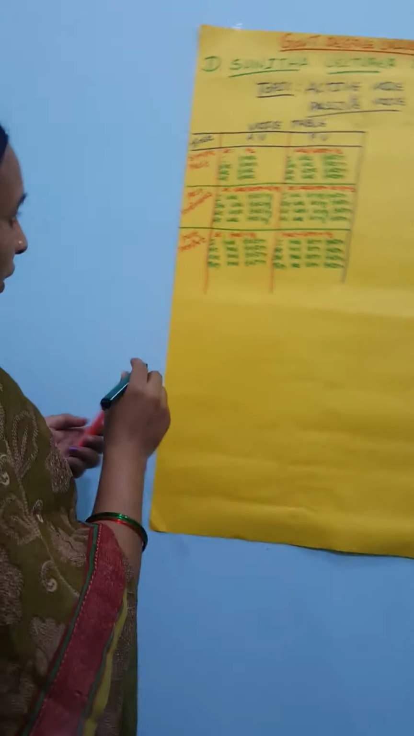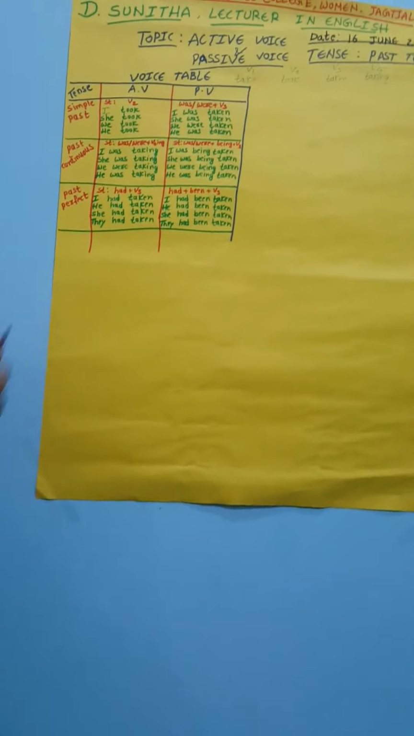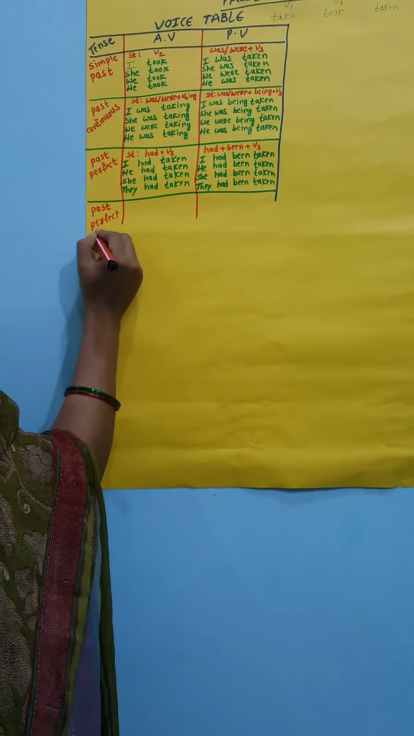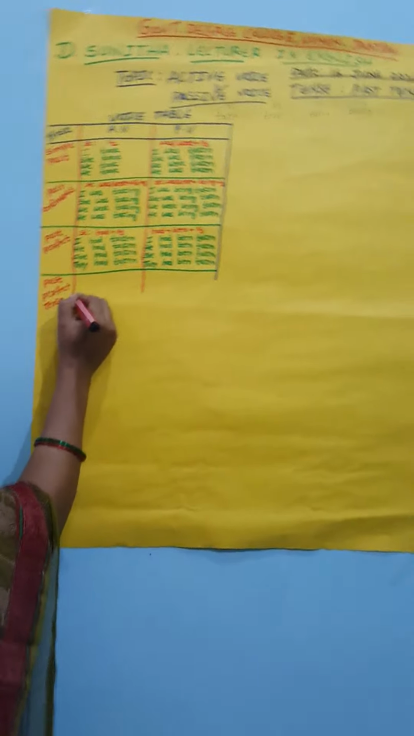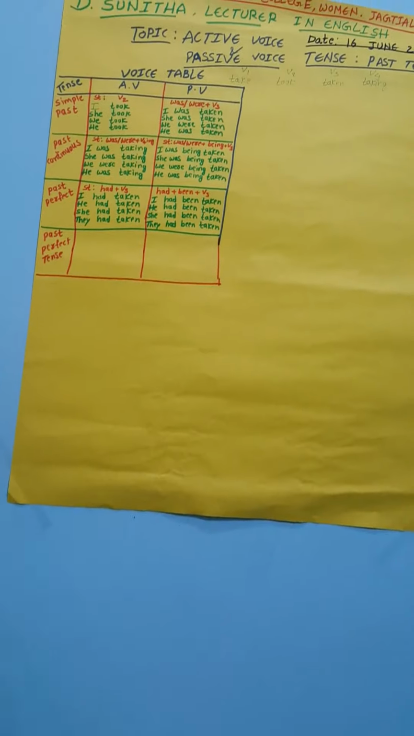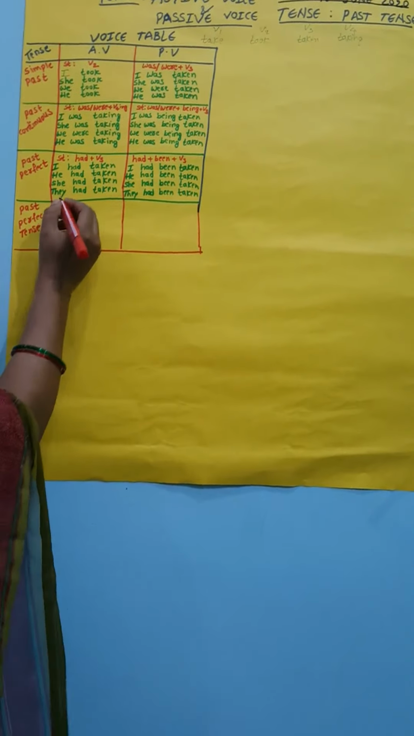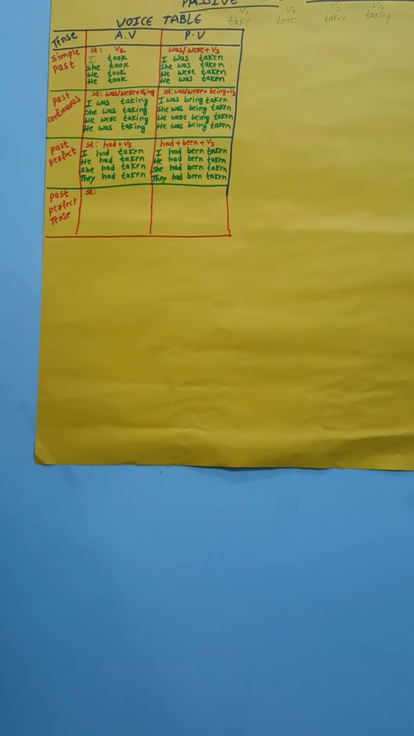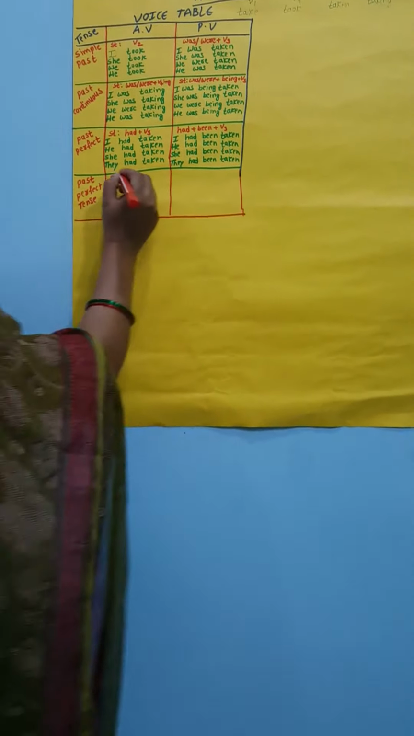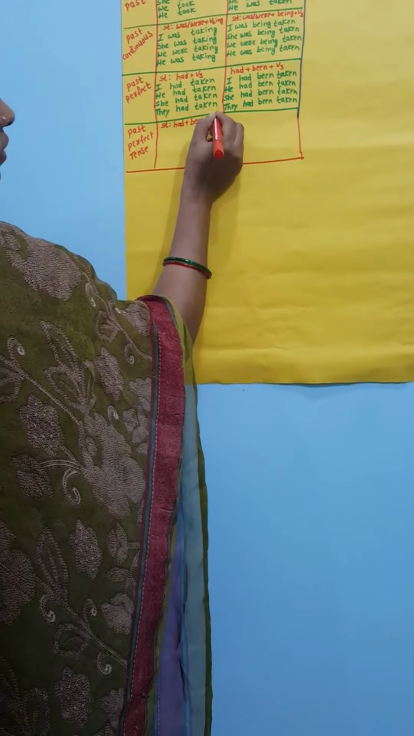And the last tense is the past perfect continuous tense. See here, the last tense. First of all, we can see the structure of the verb here. The past perfect continuous structure is had plus been plus the ing form. Had plus been plus V4, that means the ing form.